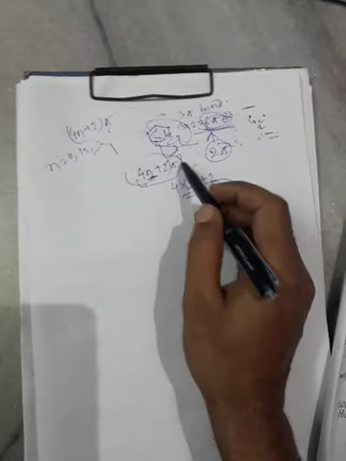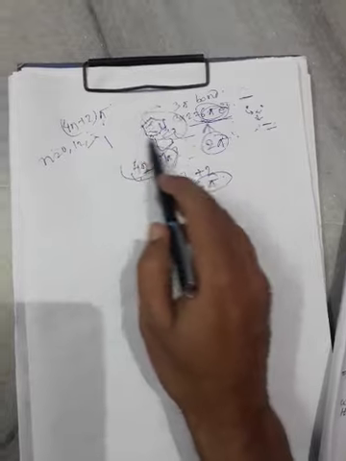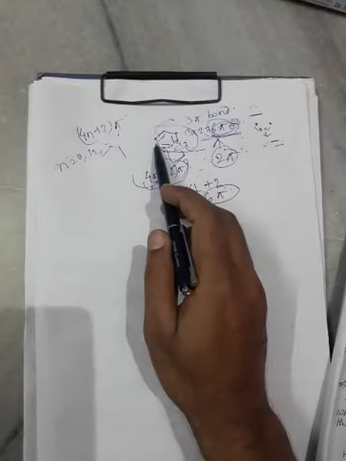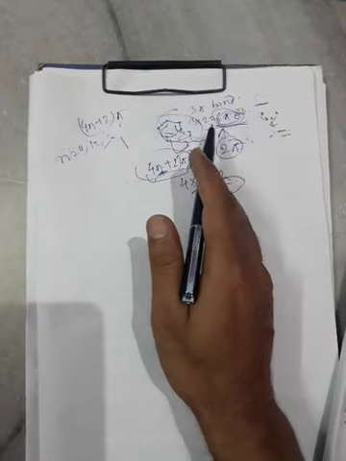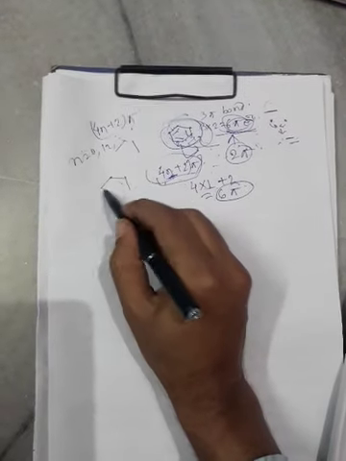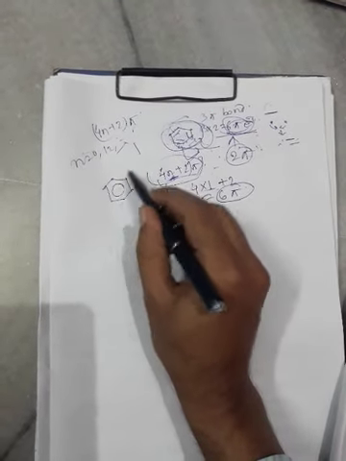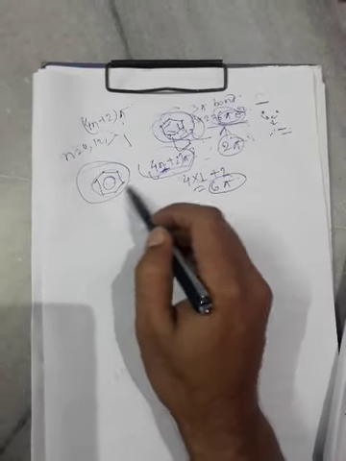Thus we can say this compound is an aromatic compound, as it obeys Huckel's 4n plus 2 pi electron rule, as it is a planar structure, as it is a cyclic ring structure.